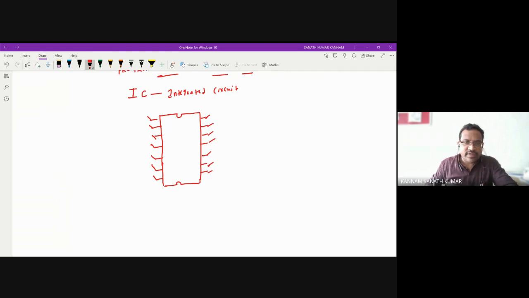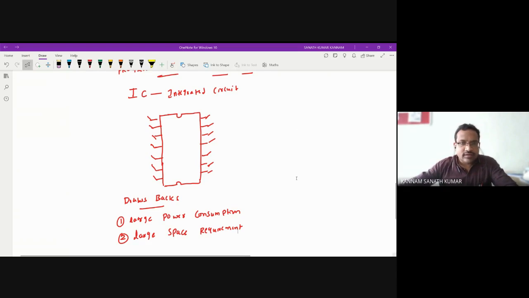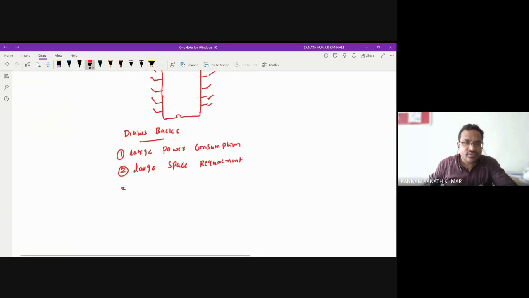there are so many drawbacks to using these ICs. So we can use them for small applications. The drawbacks are: large power consumption, so it will take a large amount of power; large space requirement; and more cost. So these are the disadvantages, or drawbacks, of using ICs.